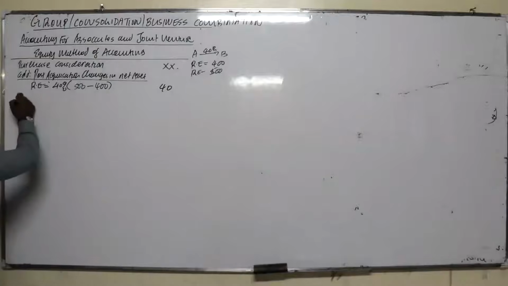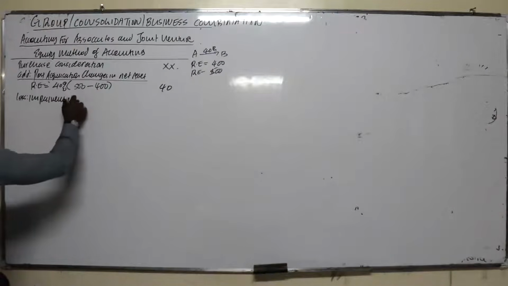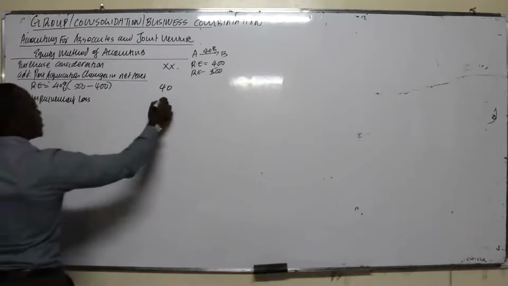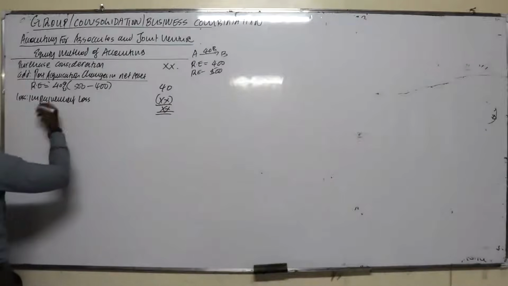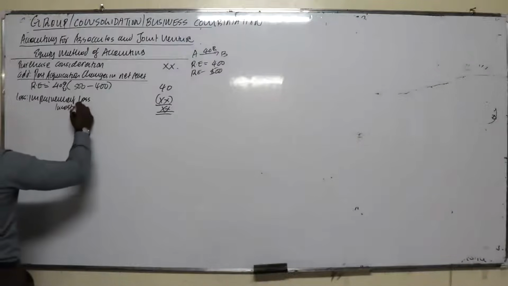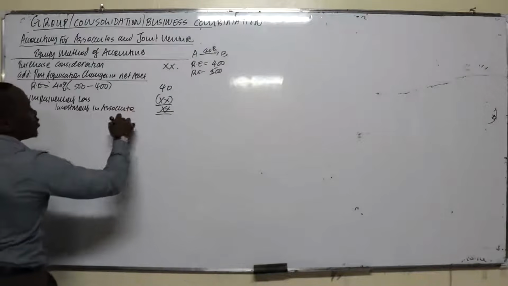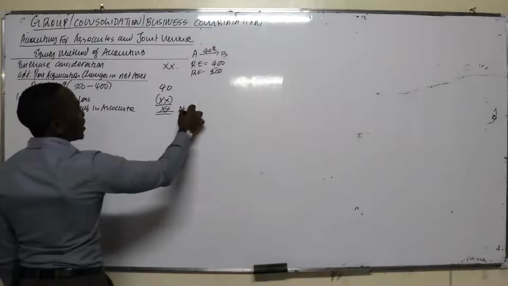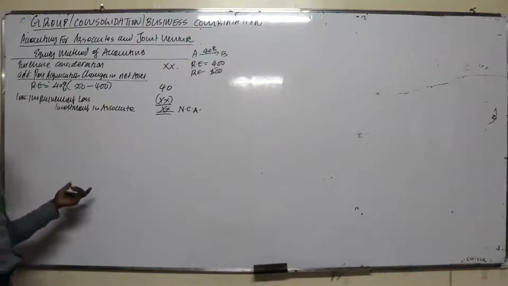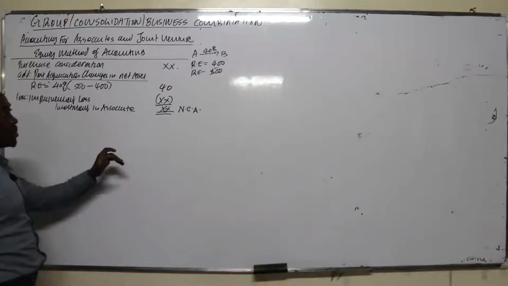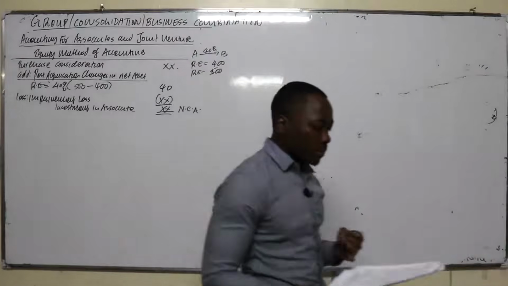And then you deduct impairment loss. What you get here is what you take to the balance sheet as investment in associate, and this should be recognized as part of non-current assets. That's what we call the equity method. We say that you don't consolidate an associate, you account for it using the equity method. And this is how you account using the equity method.